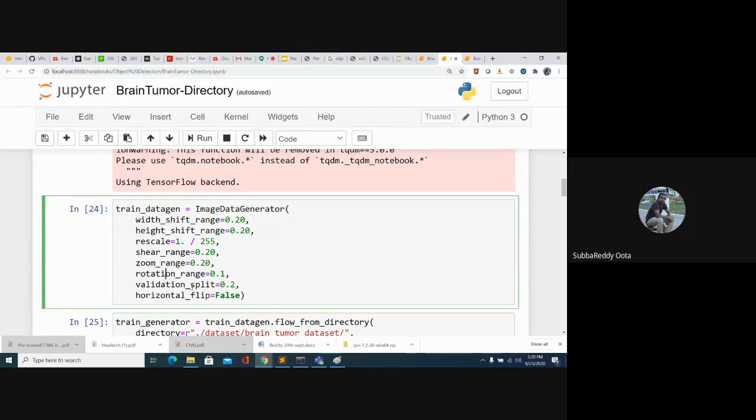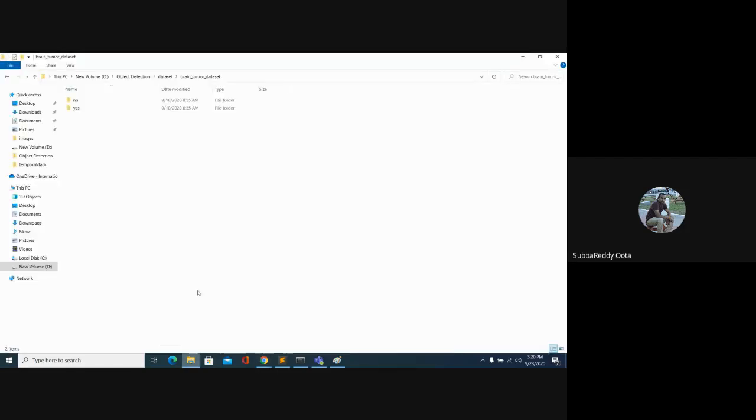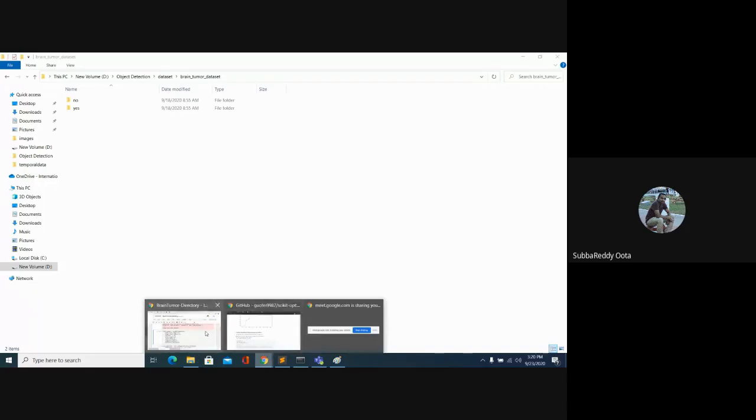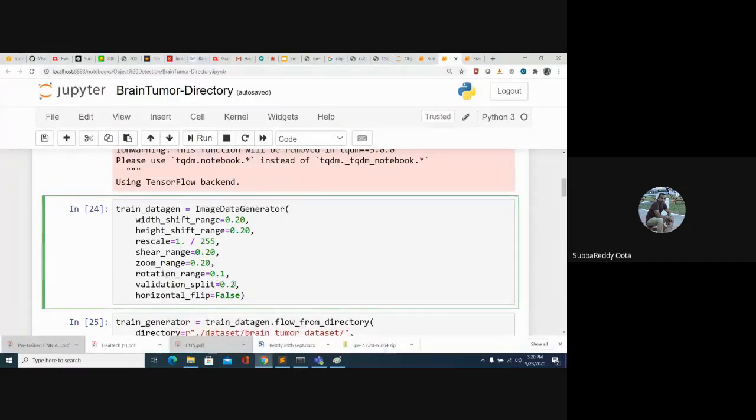Validation split. If you look at the folder, I don't have any train folder and test folder. I have one folder which contains all the class directories. So you can mention here itself how much you want to split the data into training and testing. If you give a validation split of 0.2, that means 80% of the data goes into training and 20% of the data goes into testing.